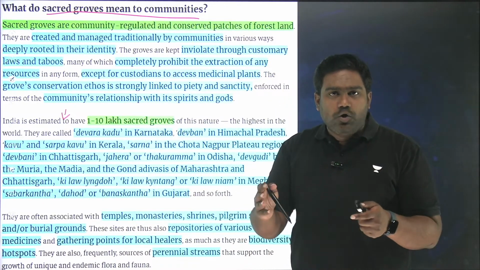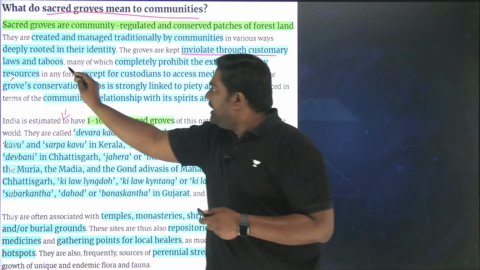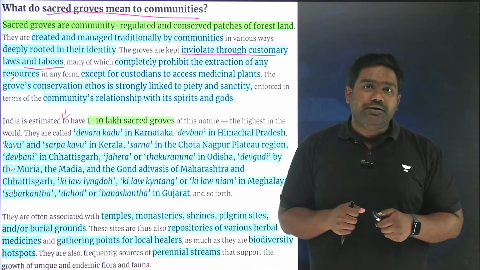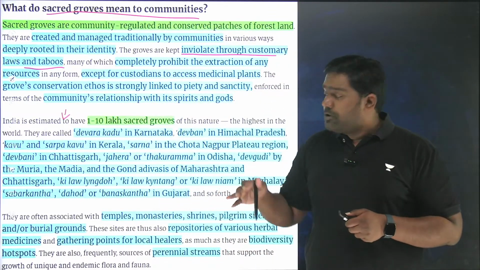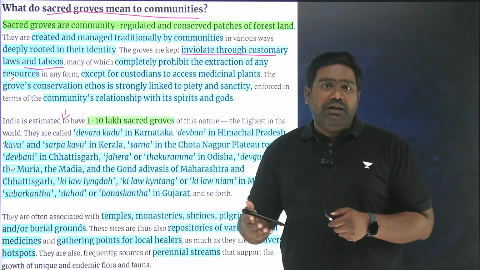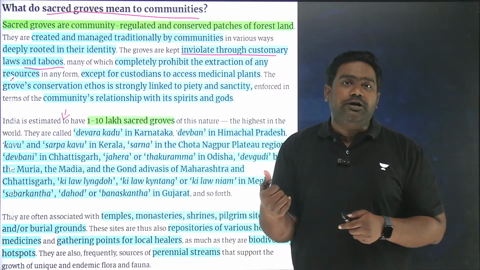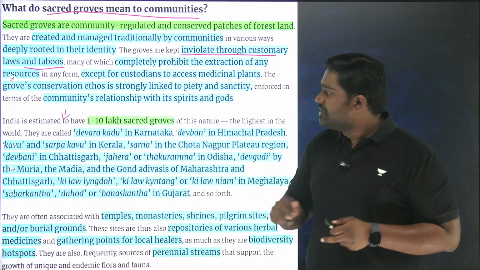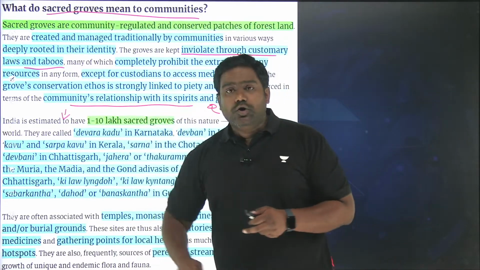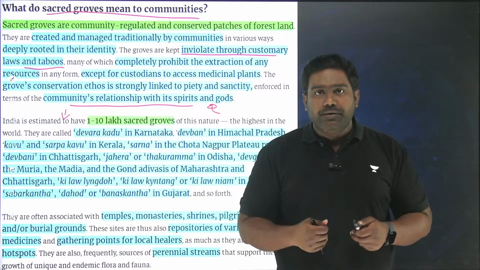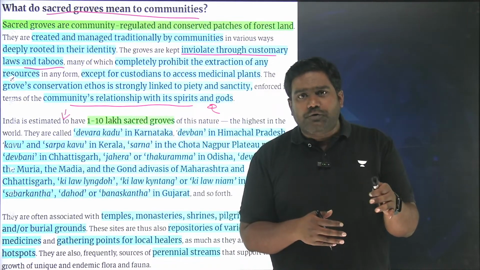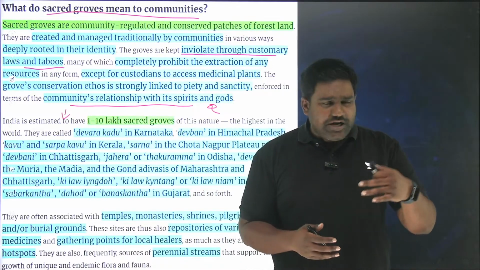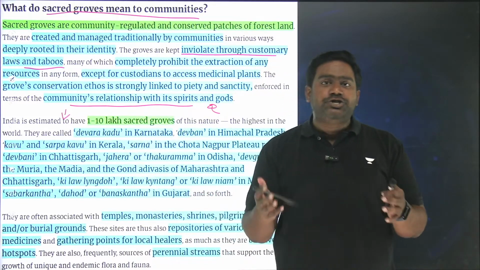In customary laws at the local community level, any violation of the sacred grove is strictly prohibited, and the local community strictly follows this commitment. They conserve and protect the forest land because their overall well-being, their cultural well-being, their economic well-being is dependent on these sacred groves and community forests. So they take an active effort to protect and conserve these forests, and they even connect these groves with the spirits, the gods that they worship. You might be aware that local communities often have a unique form of faith which could be different from mainstream religion. Especially forest-dwelling communities, they often worship nature and environment itself.